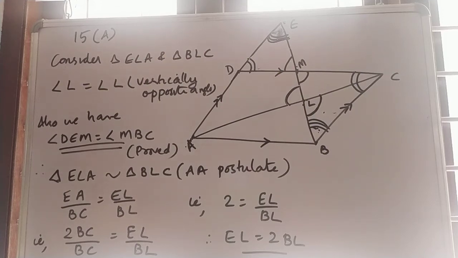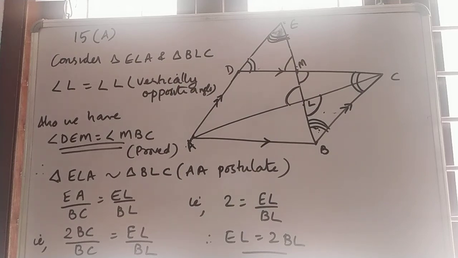If we prove congruency, all sides and angles of one triangle equal those of the other. So these two angles are equal, and using the AA postulate, triangle ELA is similar to triangle BLC.